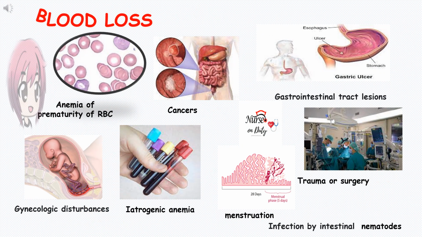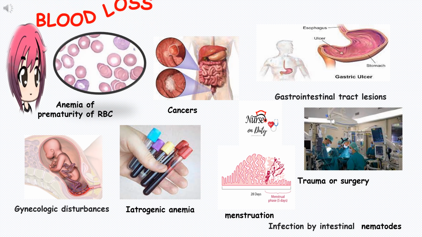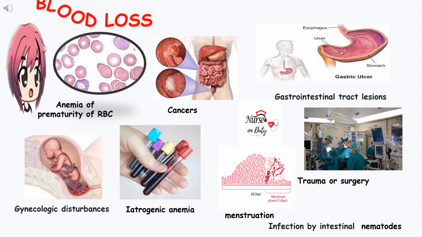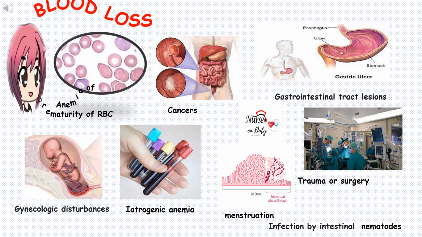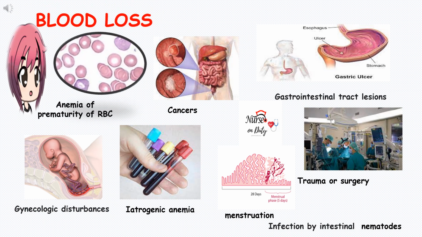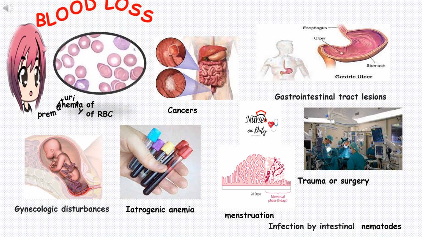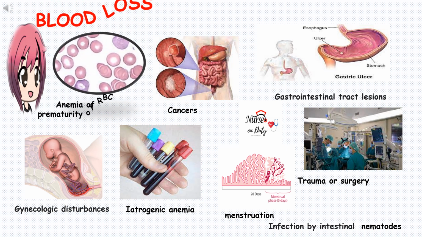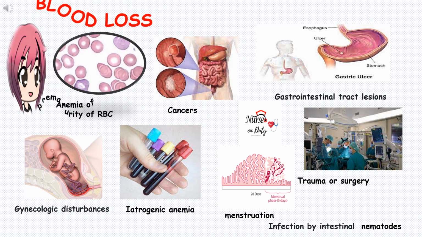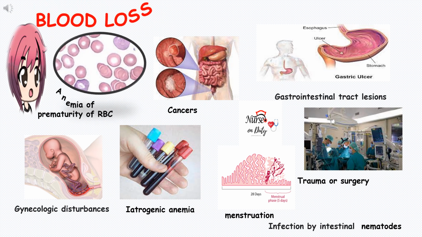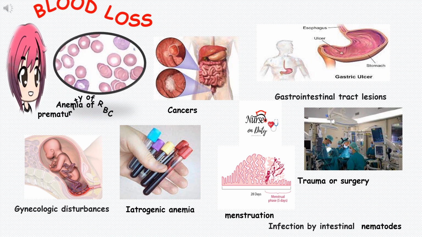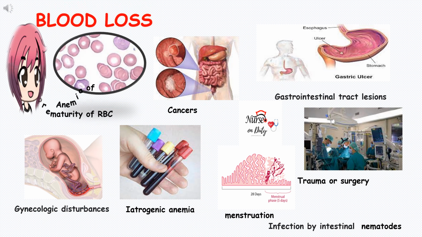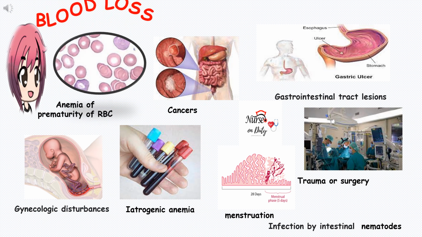Blood loss: in response, the kidney and bone marrow produce more red blood cells because of hypoxia. Premature RBCs or those lacking cofactors are released into the peripheral circulation. That is anemia of prematurity of RBC, since erythroblasts are considered foreign bodies by the reticuloendothelial system. They will be sequestered and removed from the circulatory system.